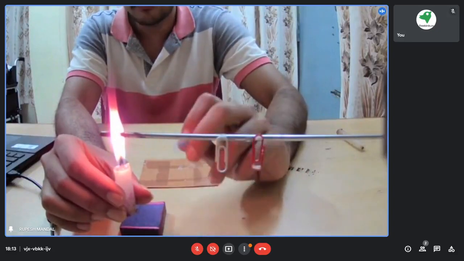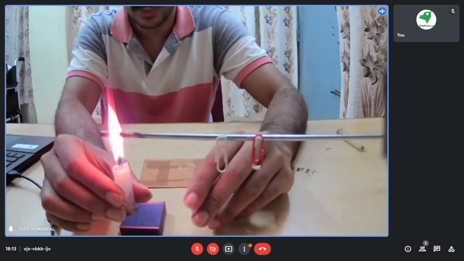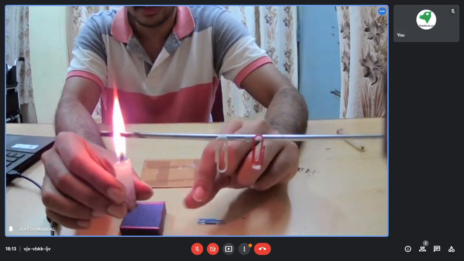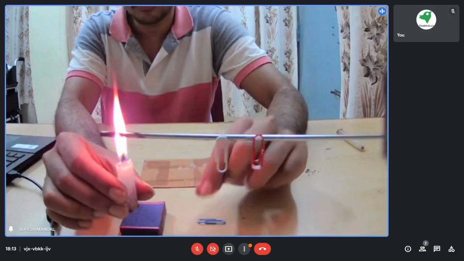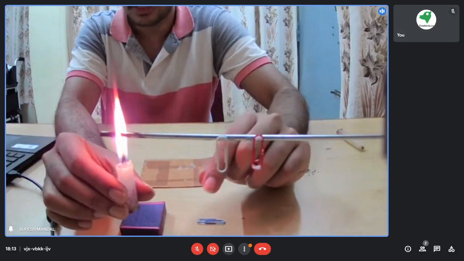And as we know, wax has a very low boiling and melting point as compared to metals. So I have used wax in order to fix those particular items.